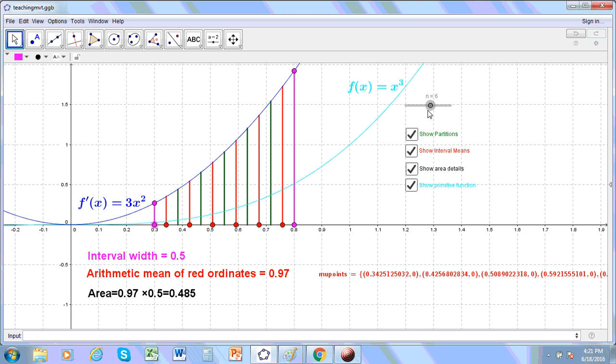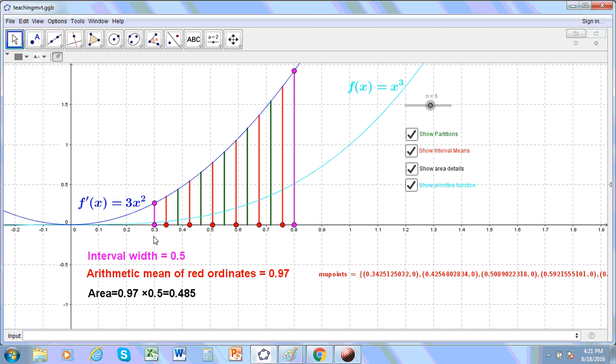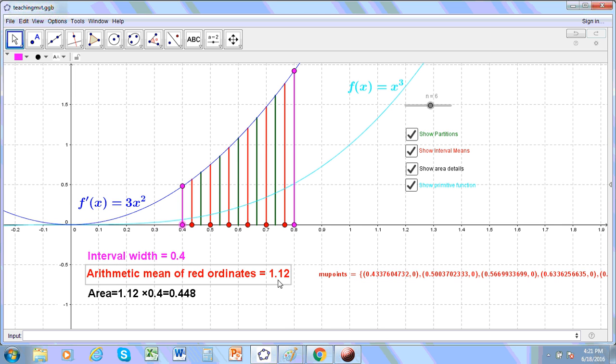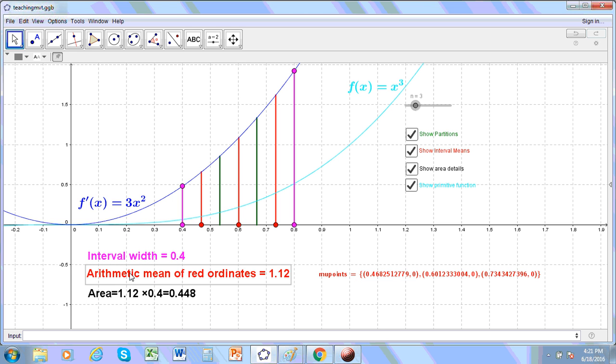Then it changes, but it doesn't matter how many partitions you have in that particular interval. So let's go back to 4, and we'll see that if we're trying to calculate the area, it will always be the arithmetic mean multiplied by the interval width, which is 0.4. So that will give us an area of 0.448.